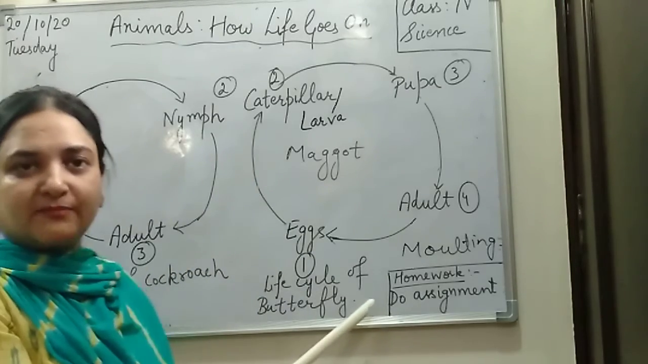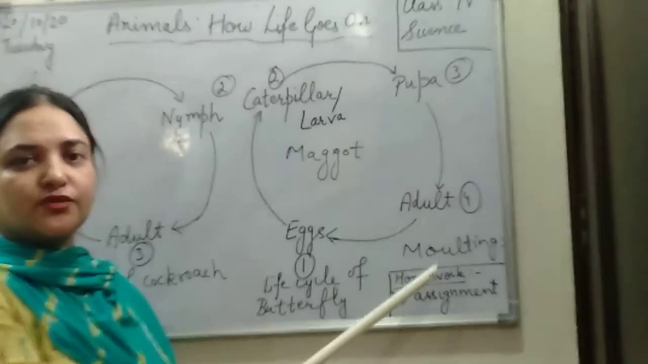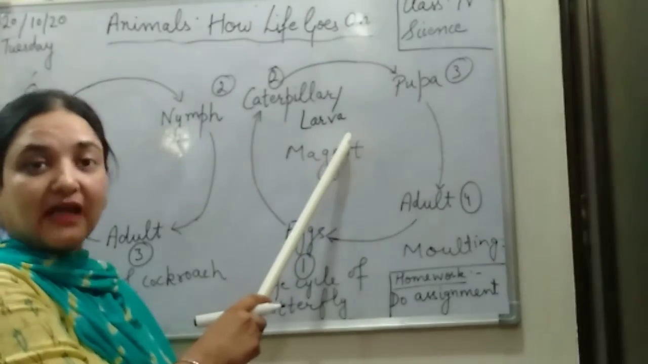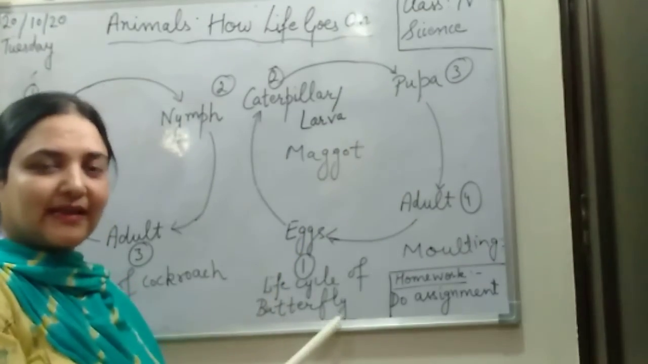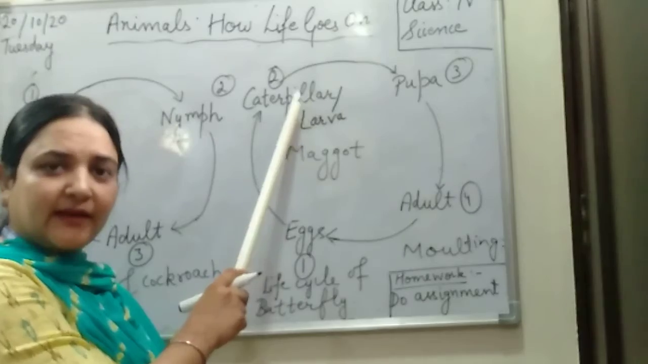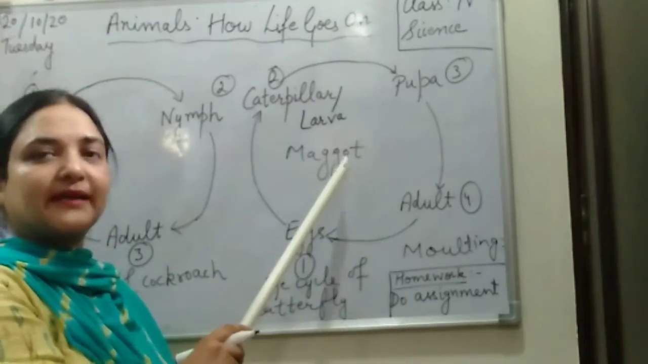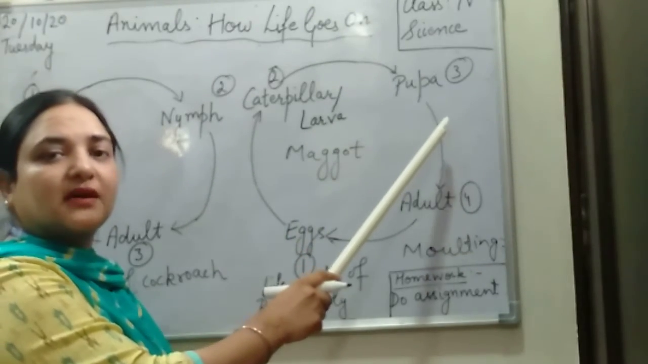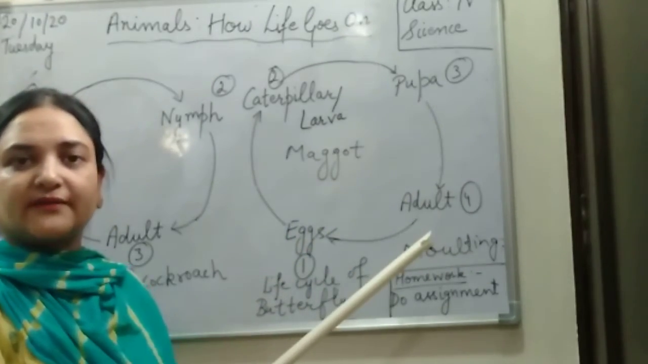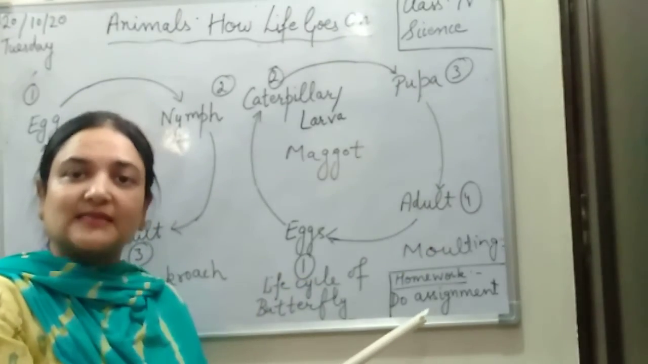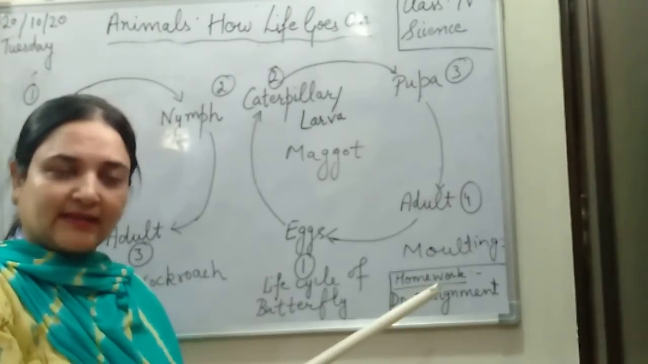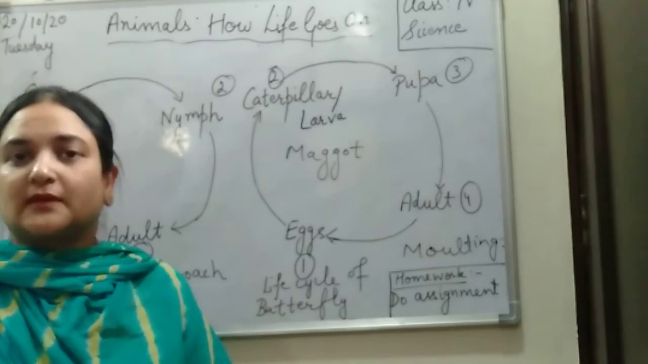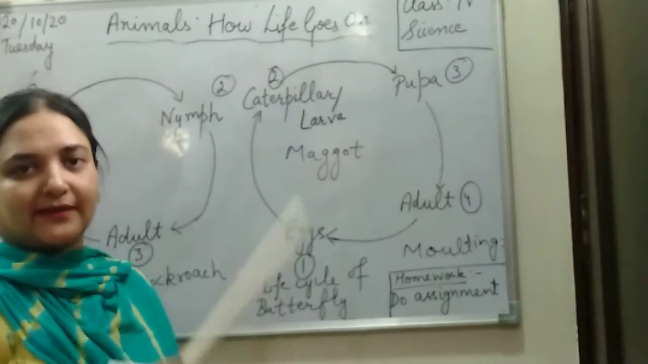In case of the life cycle of butterfly, there are 4 stages. The adult is going to lay the eggs. From the eggs, the young one which comes out is basically called larva. Now if it is the butterfly cycle, what do we call the larva? Caterpillar. And if it is the house fly cycle, what do we call it? Maggot, right? And then it will form an outer covering, a hard outer covering, which we call pupa. This stage is called pupa. And then the outer covering is going to burst, and from that the adult is going to come out. This is how the cycle goes on.